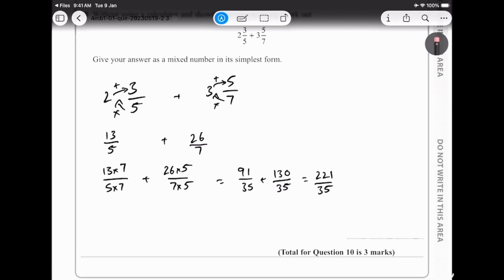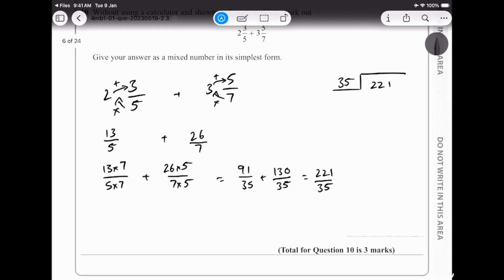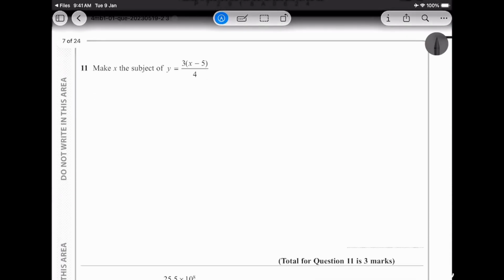So what you gotta do is you gotta do the division. When you do the division, you should show them the division over here, like this. 35 into 221, and then when you do the long division, I don't want to do it because I don't have my calculator nearby, but you guys should do it. Show them the long division, and you should be getting 6 at the top. Then there'll be some working, and you'll get 11 as a remainder, and then you just need to finally write your answer as 6 11/35. That's your final answer. That's your full marks.